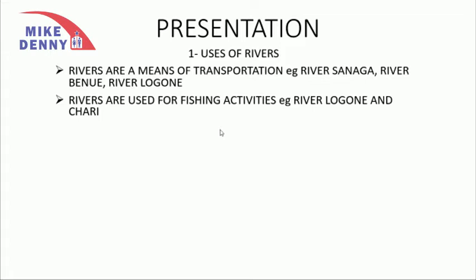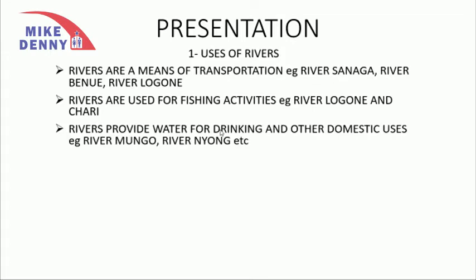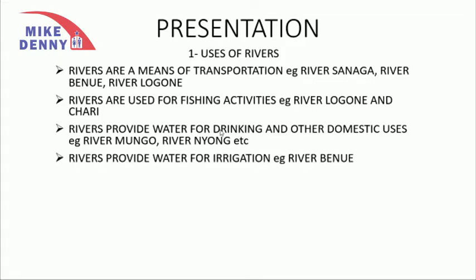Rivers provide water for drinking and other domestic uses. For example, River Mungo is the river that supplies drinking water for the population of Douala, and River Nyong also supplies drinking water to the population of Yaoundé. We can also say that rivers provide water for irrigation, and we can give the example of River Benue in the northern part of Cameroon.